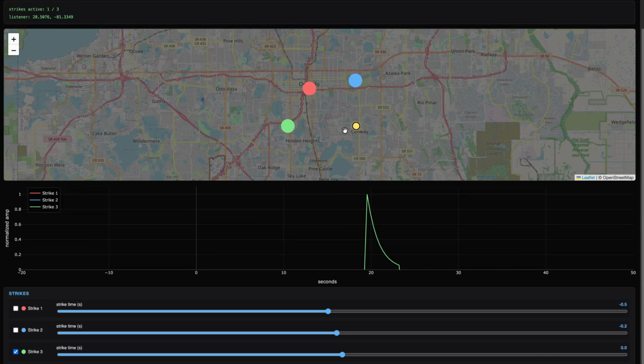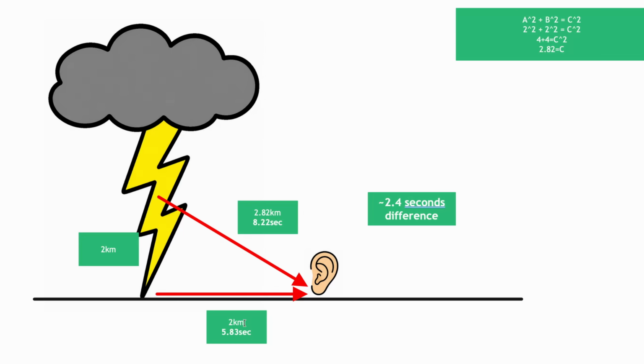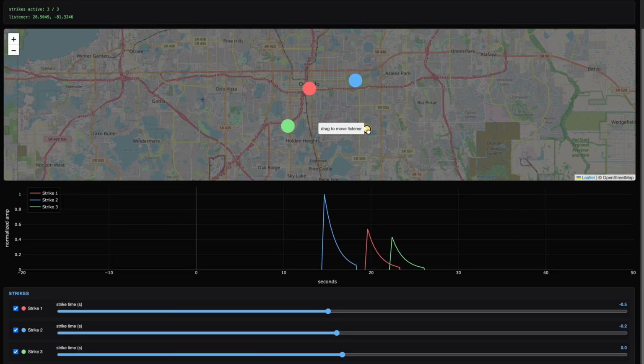However, just using the horizontal distance won't work because lightning's sound source is not right at the ground. For the cloud to ground strikes, or CG strikes, that's what this data set primarily covers, that acoustic source is about 2 kilometers high. So the time delay to get to a listener is actually the slant distance here. That doesn't seem like much, but in this example, it's a 2.5 second difference of when you would expect to hear that strike. You can also model wind and other atmospheric conditions, but it's a pretty minor effect, so I just assumed the 343 meter per second constant here. So that's the arrival time.